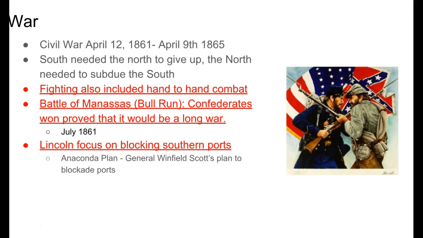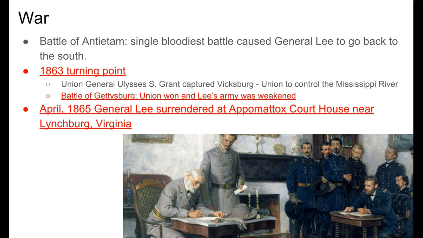Lincoln's major focus during the war was to block the southern ports, meaning that the South's main way of income was by cotton and trading cotton. And so if their ports were blocked, they couldn't get major ships in and out easily. Therefore they couldn't trade cotton, which was a major hurt to their economic system. This was called the Anaconda Plan, which was created by General Winfield Scott, and he decided that blockading the ports would be the most successful form of attack to hurt the Southern economy.